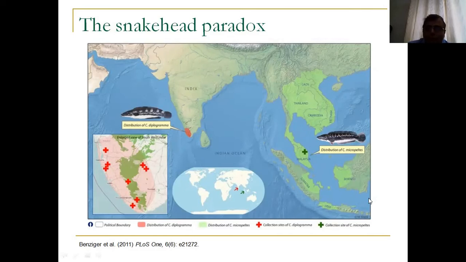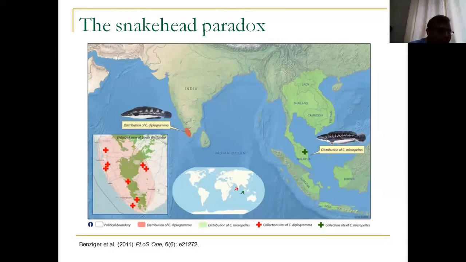You have Channa micropeltes widely distributed in Southeast Asia, then nothing similar in the rest of South Asia, and suddenly Channa diplogama in southern India.